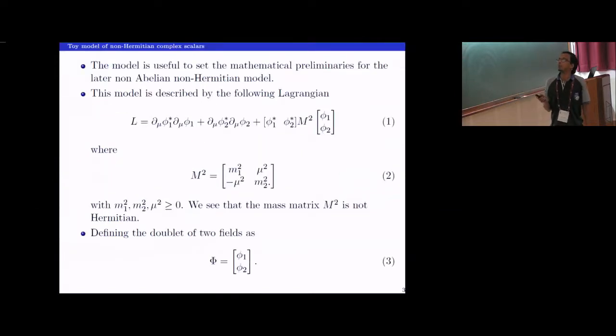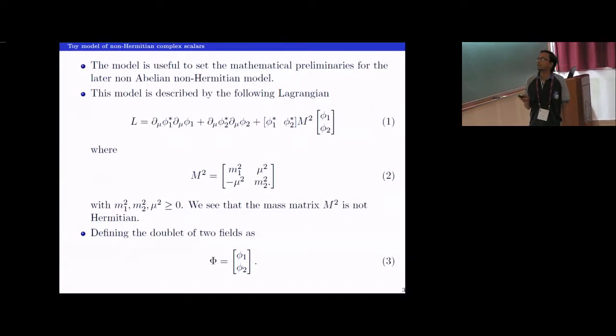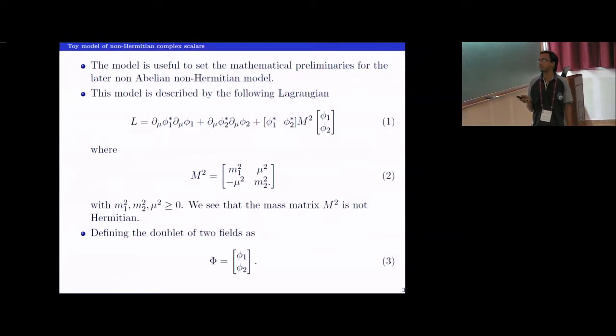So the model of non-Hermitian scalar is given by this equation 1. The first two terms are the analytic terms. The important term for this talk is this mass term. The theory is non-Hermitian as this M squared is non-Hermitian. Similar mass matrices we will encounter in our non-abelian gauge model also. But the only difference is that the diagonal entries M1 squared and M2 squared will be 0 there. Here they are present. The discussion of PT symmetry and PT phase transition is easier in this model when we